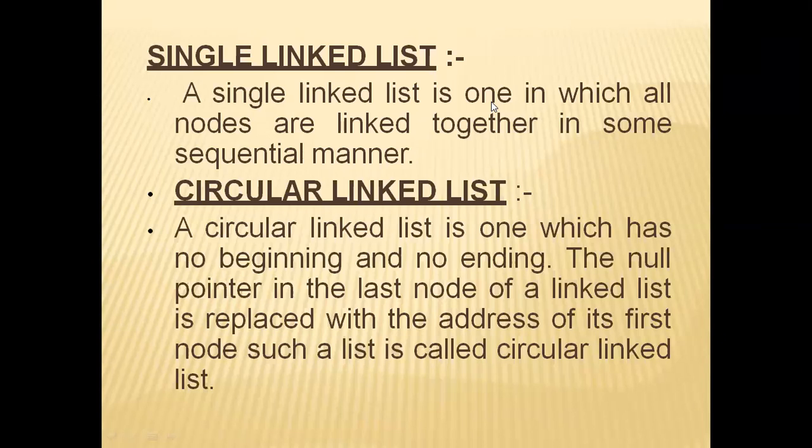The null pointer in the last node of the linked list is replaced with the address of its first node. Such a list is known as a circular linked list.